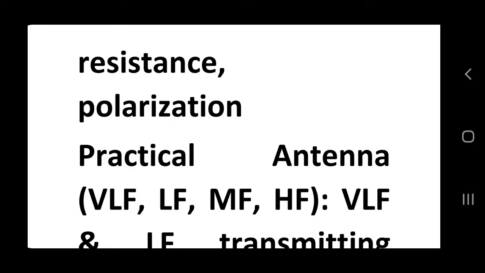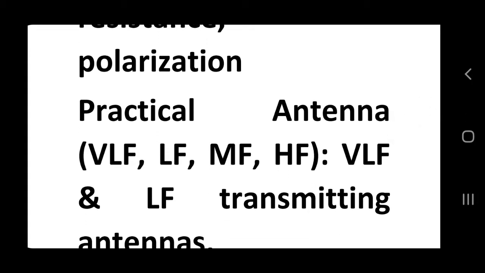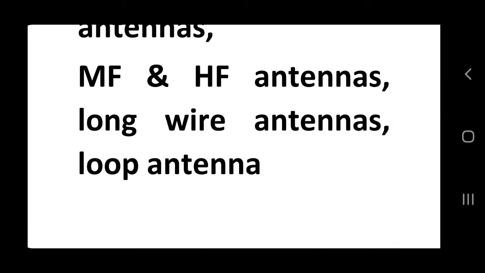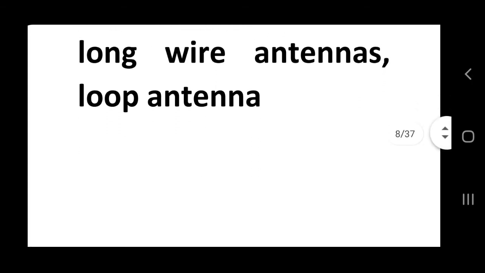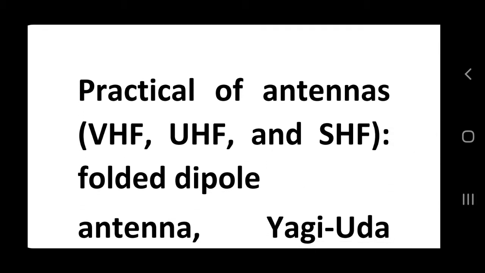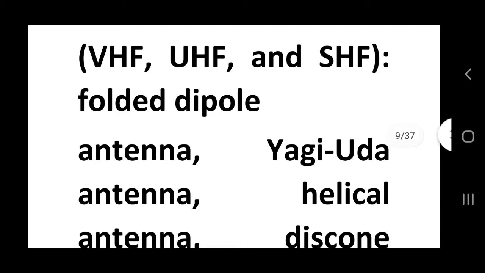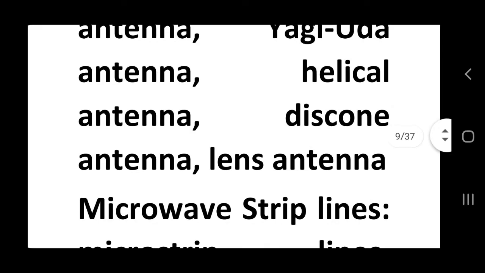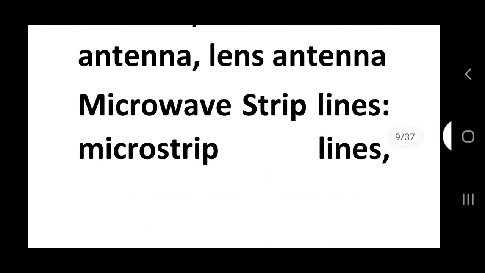The antennas are, first, very low frequency, medium frequency, high frequency. So very low frequency and low frequency transmitting antennas, then medium frequency and high frequency antennas, long wire antennas, loop antennas, practical antennas like very high frequency, ultra high frequency and short wave frequency. There we study antennas like folded dipole antenna, Yagi-Uda antenna, helical antenna, discone antenna, lens antenna,